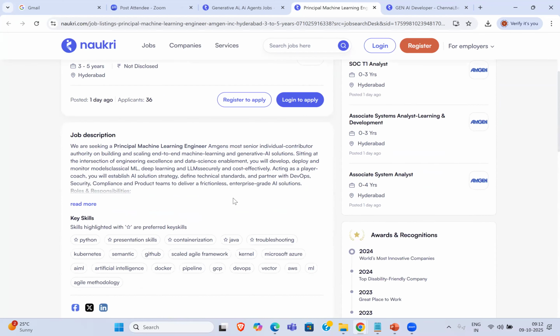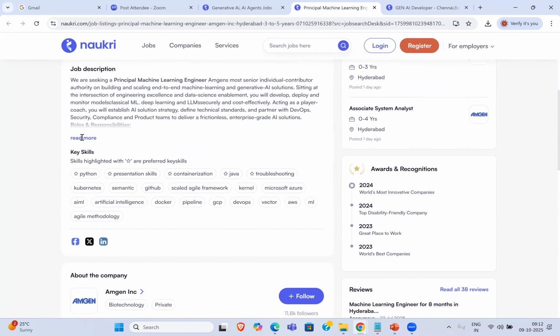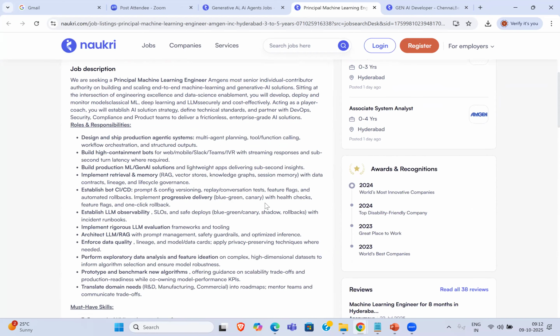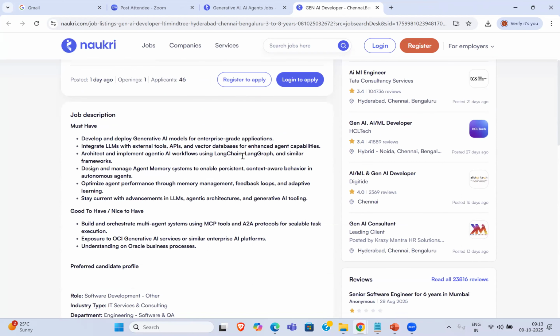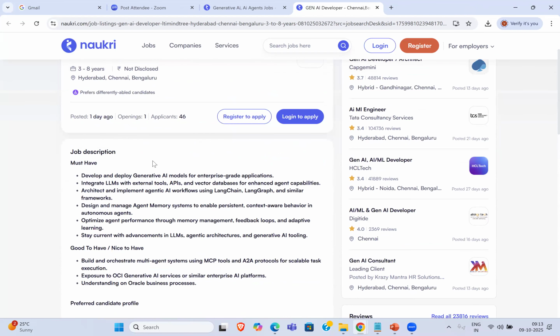All right, so again, look at this Amgen: ML and AI agents, RAG models, LLMs here. Again, they're giving you the same story. Whichever JD you take, these things are common, guys. LLMs, LangChain, LangGraph, okay. So these things are common here.